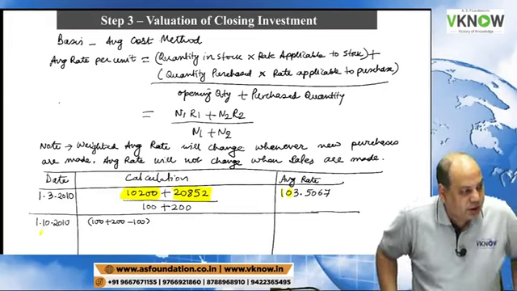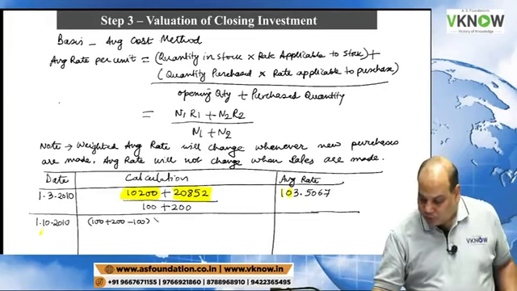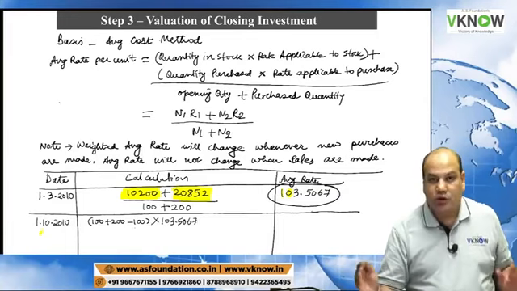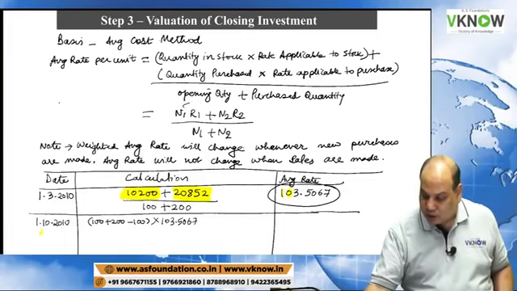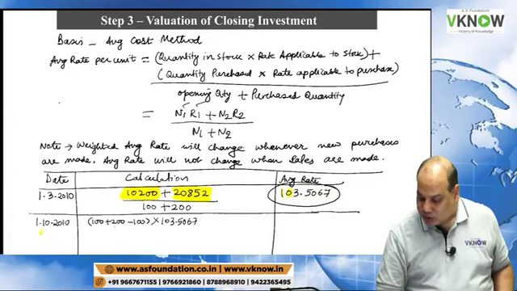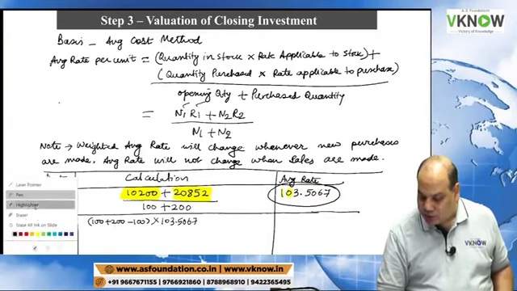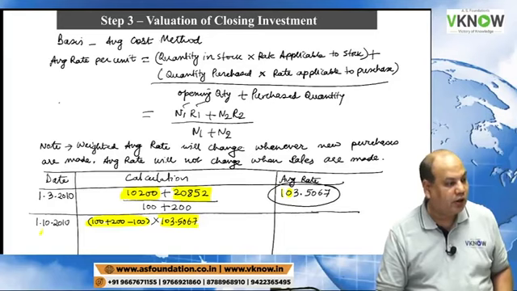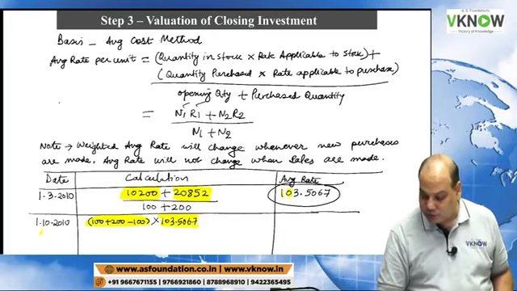200 quantity we have, and this will be multiplied by this rate, 103.5067. This is the N1 R1. 100 plus 200 minus 100 is the quantity already in hand when you purchased, and this was the rate applicable for that quantity, 103.5067.